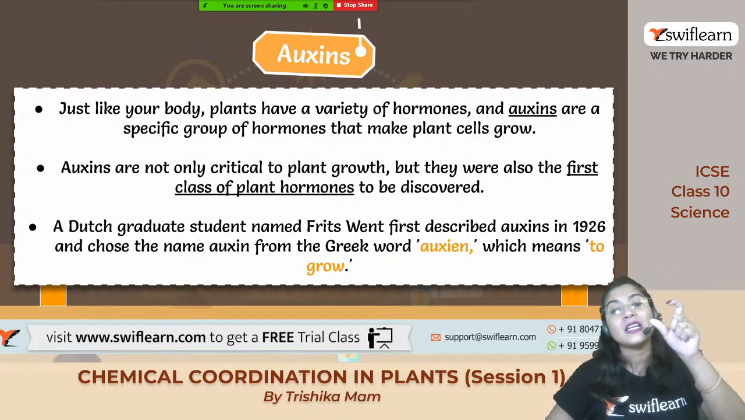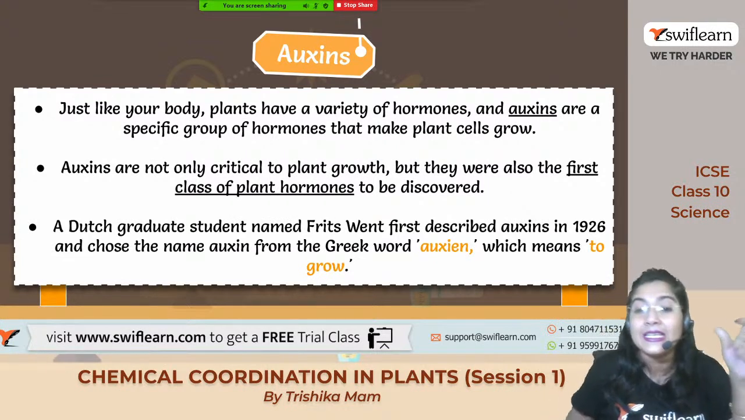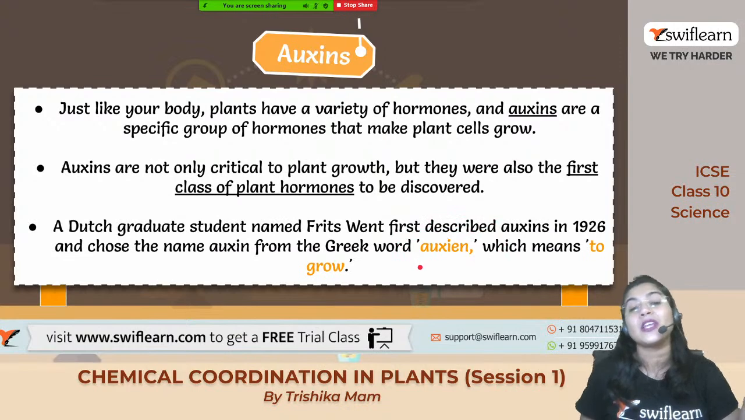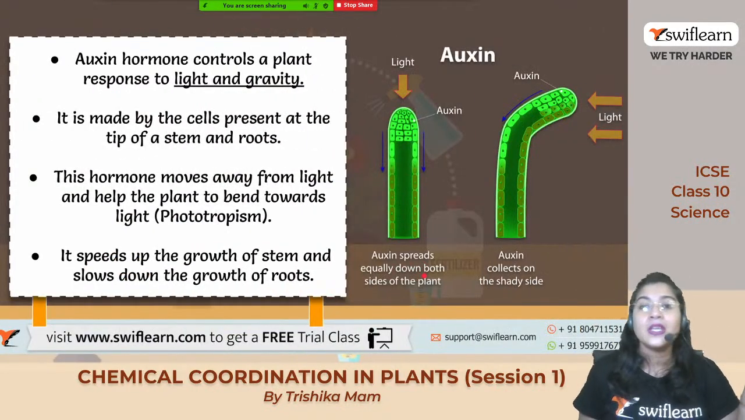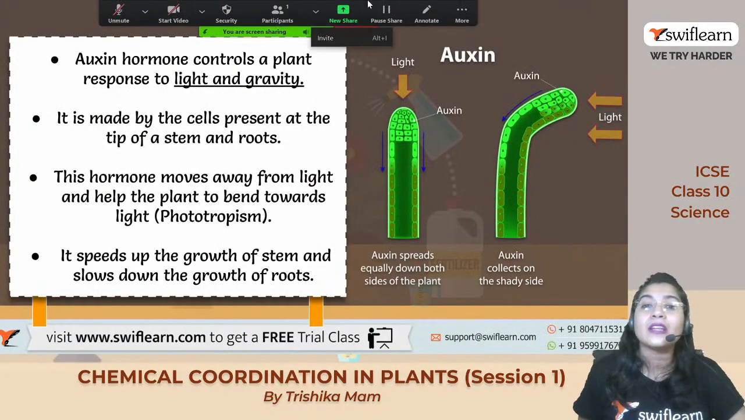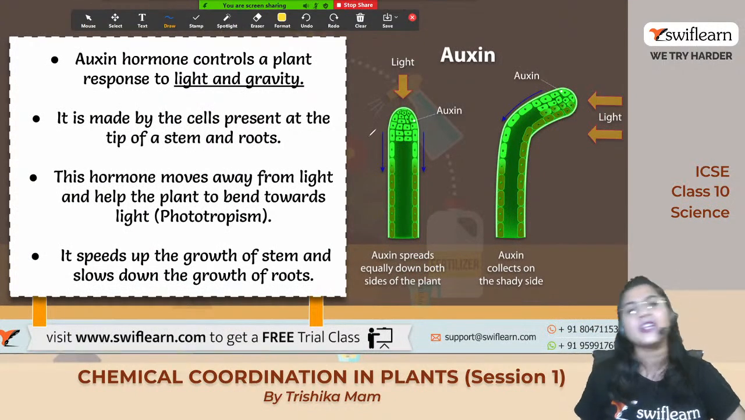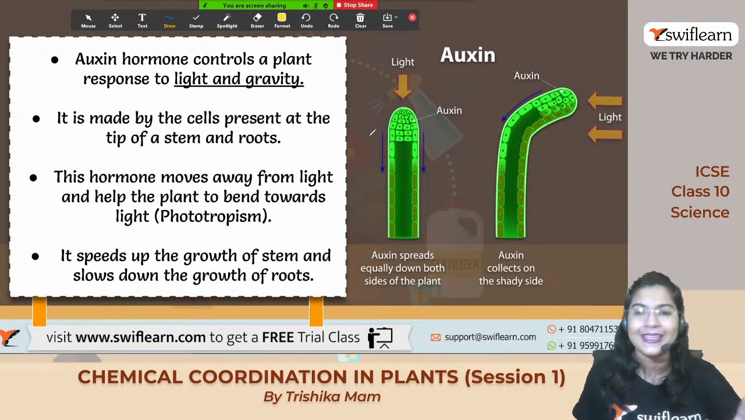The name auxin comes from the Greek word auxein, which means to grow. So this is the growth hormone which helps the plant to grow properly. Over here, look at the picture very carefully. Auxin hormone controls the plant response to light and gravity.